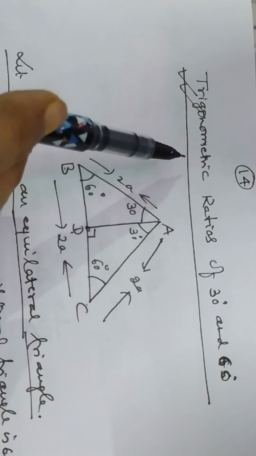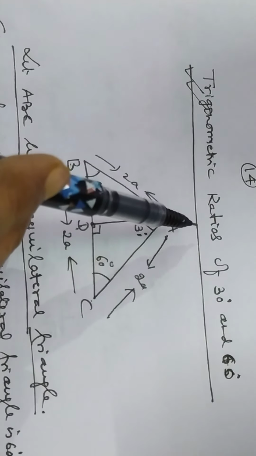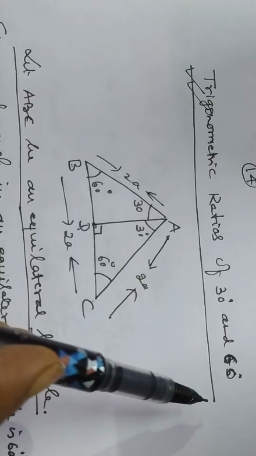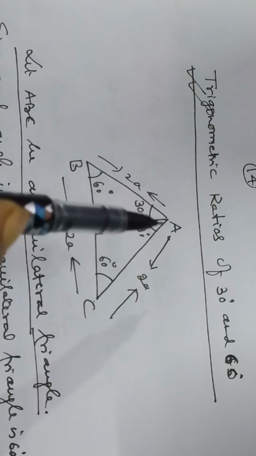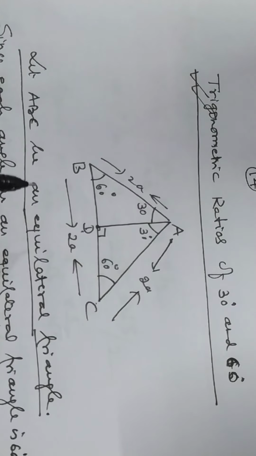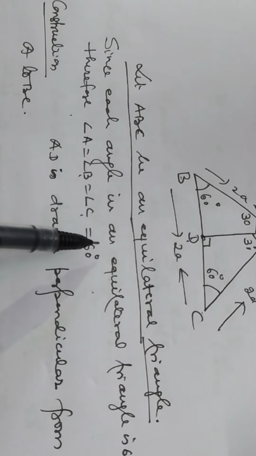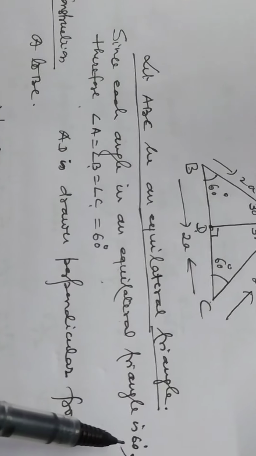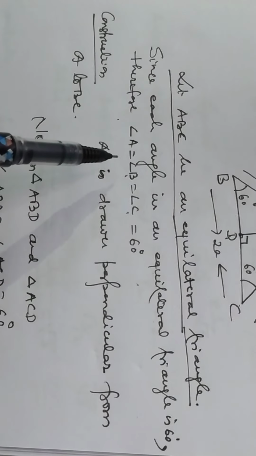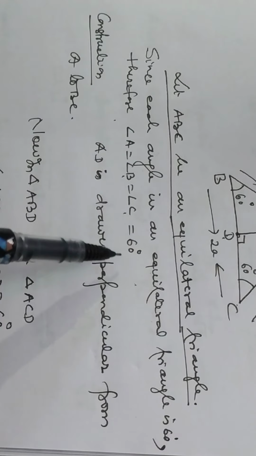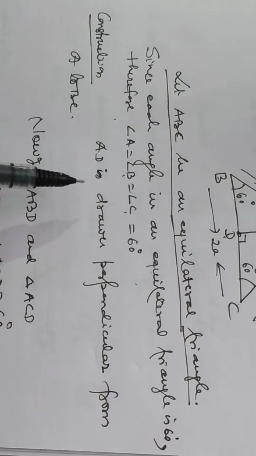Now, we can also find the value of trigonometrical ratios of 30 degree and 60 degree. Suppose ABC is an equilateral triangle. Let ABC be an equilateral triangle. Since each angle in an equilateral triangle is 60 degree, therefore angle A is equal to angle B is equal to angle C is equal to 60 degree.